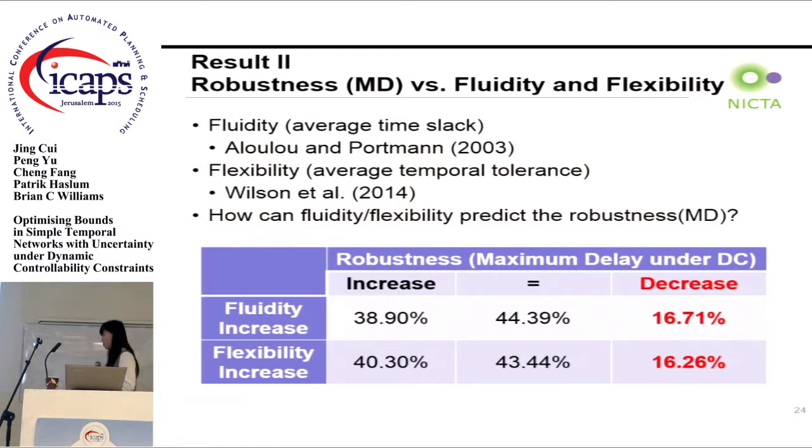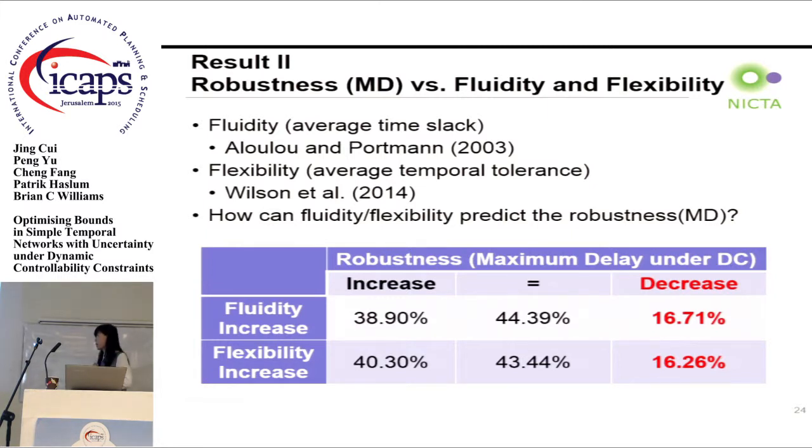So in our experiments, we try to answer the question: how well can fluidity and flexibility predict the robustness of the schedule? We look into pairs of partial order schedules generated from the same problem, where one of the schedules has a higher value in flexibility or fluidity. We compute how often a schedule with an increase of fluidity leads to an increase in maximum delay, which means robustness, at the same time.